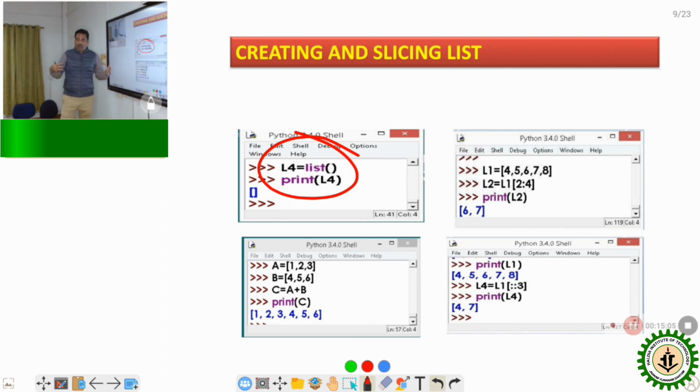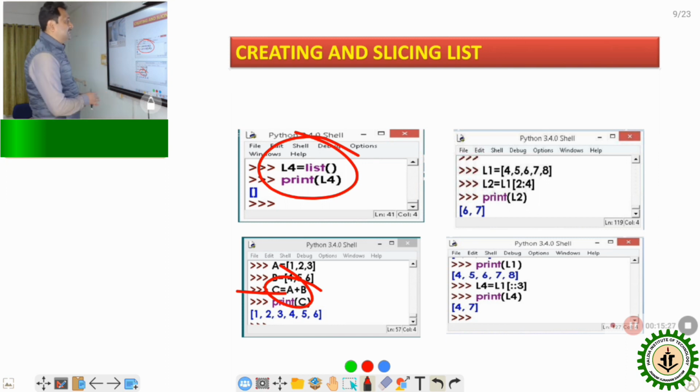Now we want to combine A and B. How is it possible? Suppose this combined list is C. Just simply write A plus B. After I write A plus B, if I print this new list C, these values will be 1, 2, 3 and so on. That means the combination of two lists.